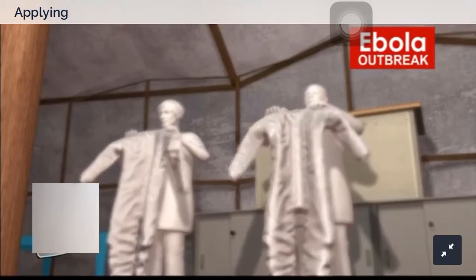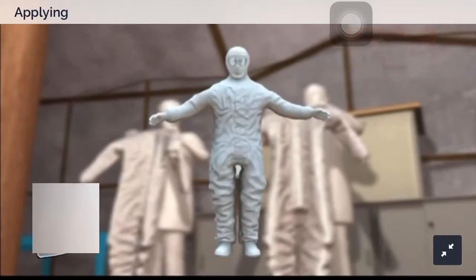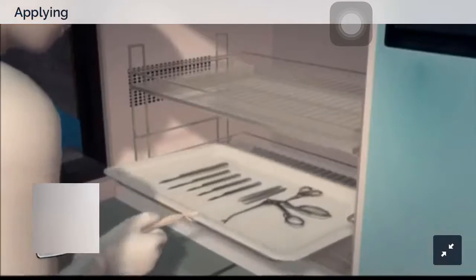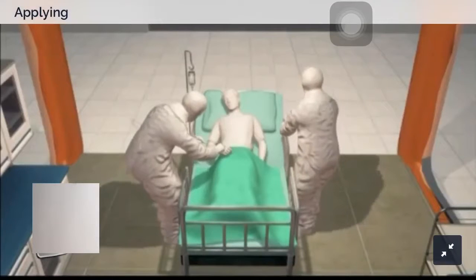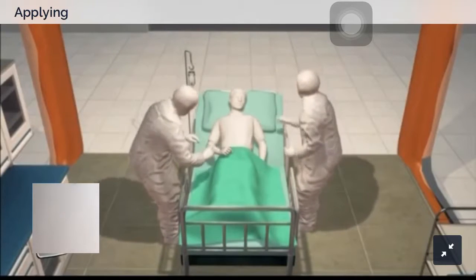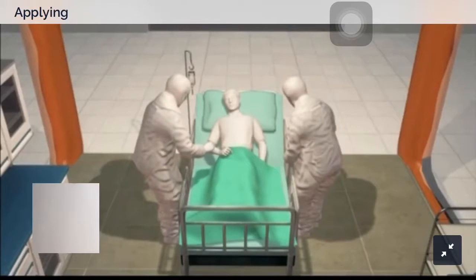Doctors are at high risk of exposure to the virus. They must apply additional infection control precautions, including wearing personal protective equipment such as gowns, masks, gloves, and goggles, as well as ensuring complete equipment sterilization. Ebola patients must be isolated and attended by medical staff who have been trained in infection control measures.